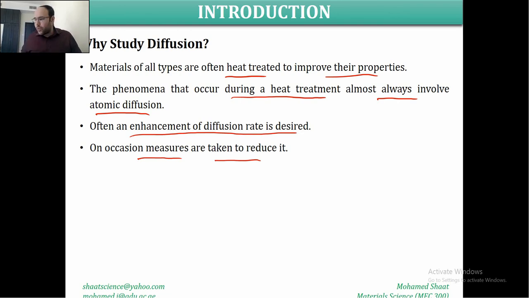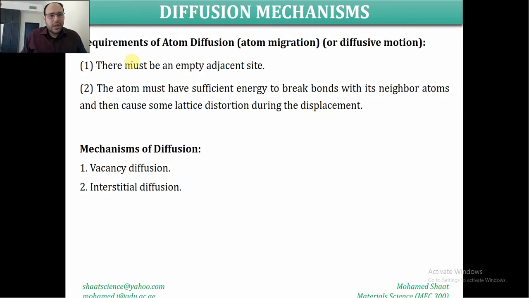And remember, the objective of this course is to study how the changes or things happening at the atomic scale, or the material microstructure, can be reflected in the material properties. This is the objective of this course. Diffusion is one of the mechanisms happening at the atomic scale, by migrating the atom from one lattice site to another lattice site due to heat. So it is important to understand what diffusion is. Make sense? All right, so what are the requirements of atom diffusion or atom migration?